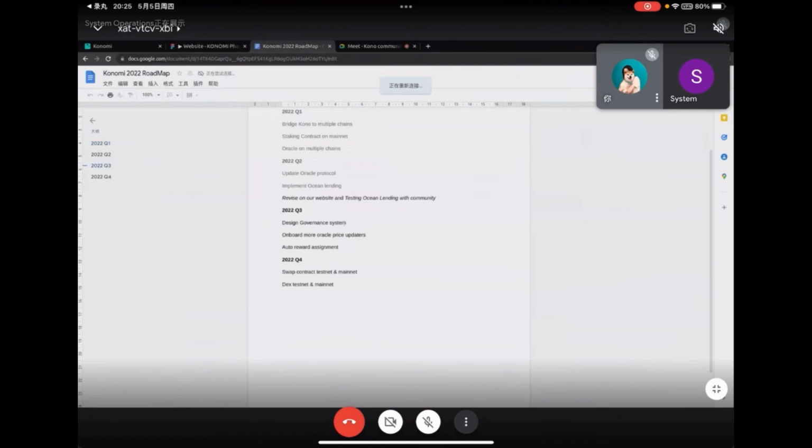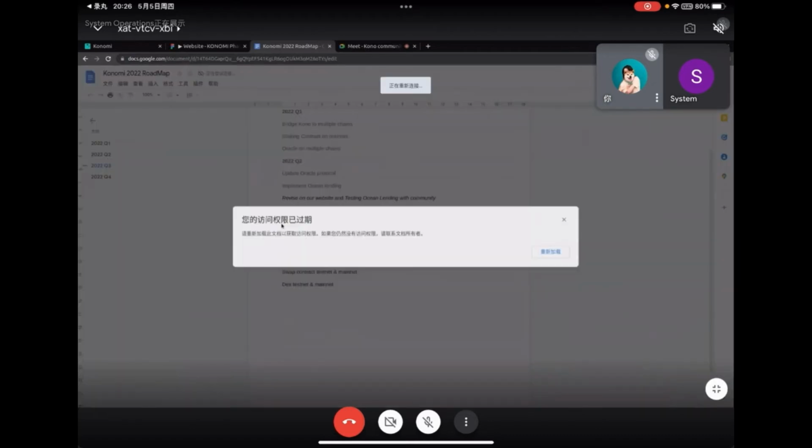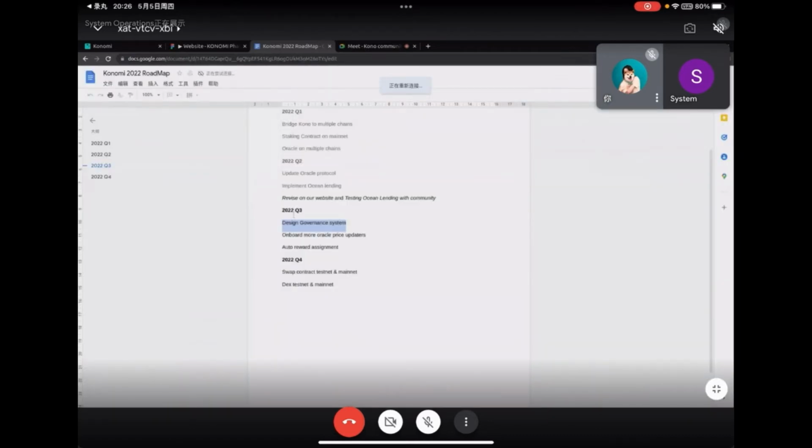So we want to bring everything together, and our ultimate goal is to run everything decentralized, so that, for example, every single operational decision our community can help us decide. This is our main goal, and it's already under development. I think we'll see it towards Q3, the start of Q3 or end of Q2.